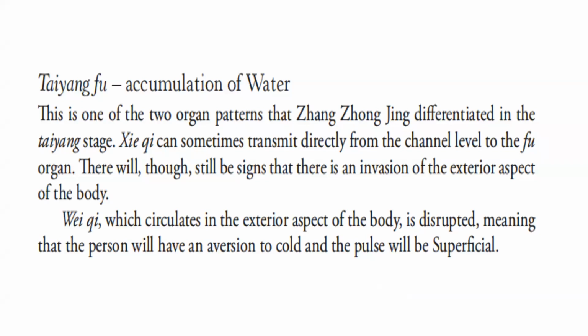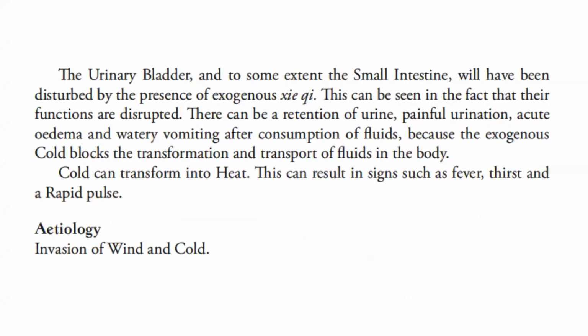Wei qi, which circulates in the exterior aspect of the body, is disrupted, meaning that the person will have an aversion to cold and the pulse will be superficial. The urinary bladder and to some extent the small intestine will have been disturbed by the presence of exogenous pathogenic qi. This can be seen in the fact that their functions are disrupted. There can be retention of urine, painful urination, acute edema, and watery vomiting after consumption of fluids because the exogenous cold blocks transformation and transport of fluids in the body.